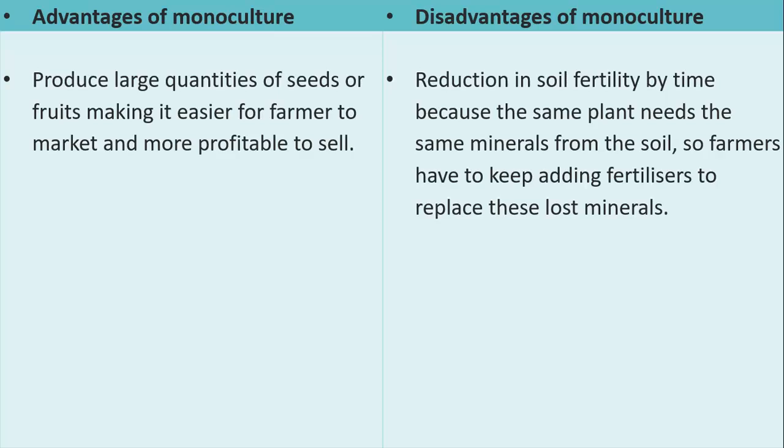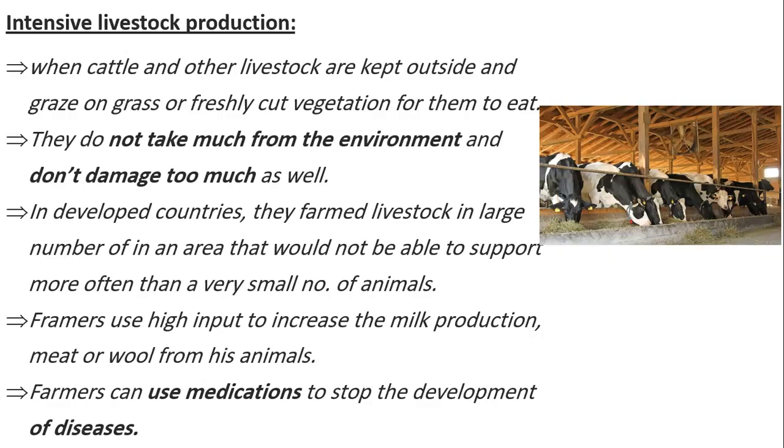Also, this will reduce the fertility of the soil by time. Why? Because if there is a specific plant that needs a specific type of mineral or iron, it will continue taking it out of the soil. So this soil by time will be deprived from this iron. So when you try to cultivate this crop again in the same field, you will lose the fertility of the soil, or it will not give you the same yield that you were supposed to get previously.